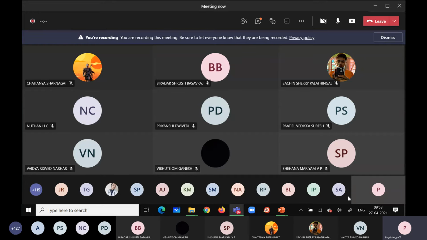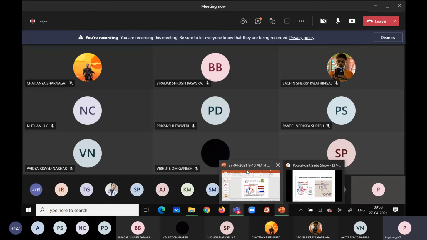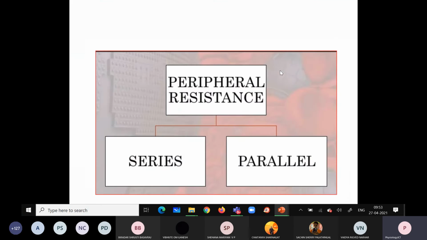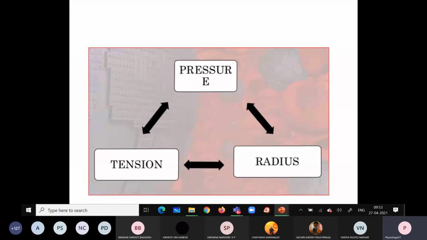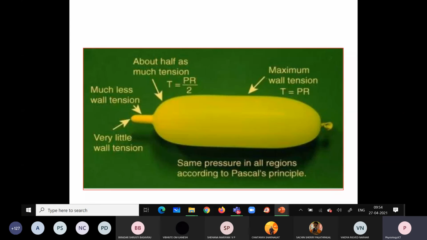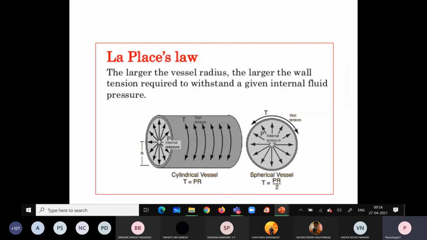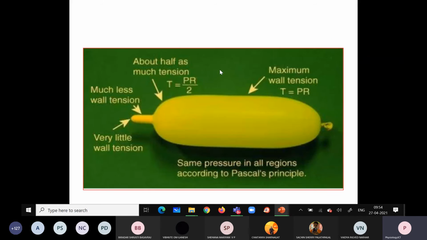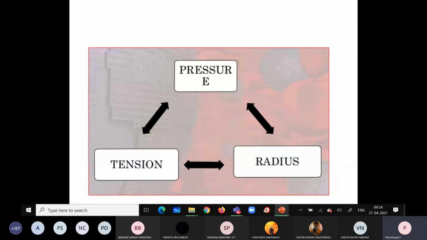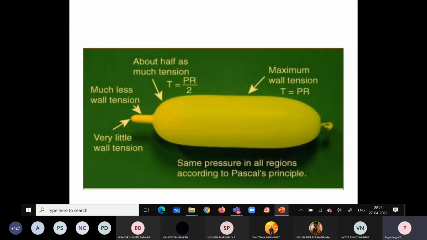Okay. So now we are going to study the relationship between the pressure, tension and the radius. That will be explained with the help of Pascal's principle. Pascal's principle is a home assignment for you. So you write for a 3-mark question.